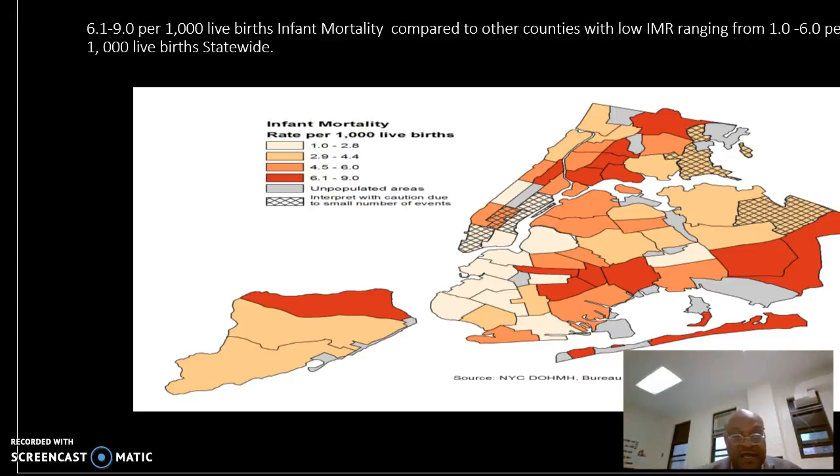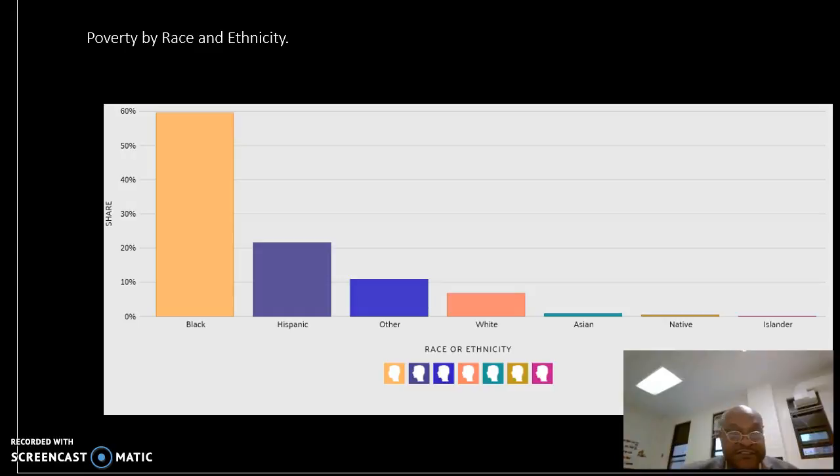Another slide I would also like to showcase briefly is the slide of poverty by race and ethnicity. You can see the coloration of the Black race, the Hispanics, the other races, white, Asian, Native, and Islanders.